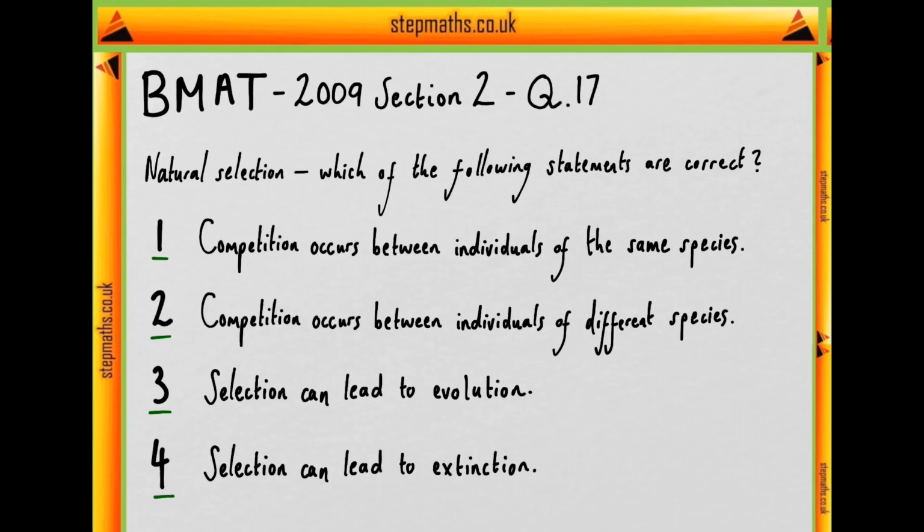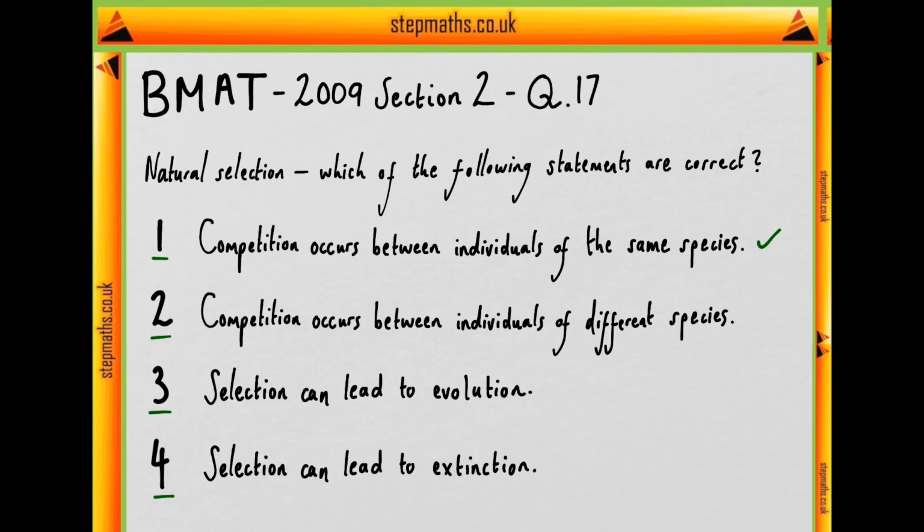So, when we're asked about competition occurring between individuals of the same species, well, that's termed intraspecific competition, and that's a key part of natural selection. This competition will allow those which are best adapted in the face of these natural selection pressures to have a greater likelihood of reproducing and producing offspring which bear their genes.